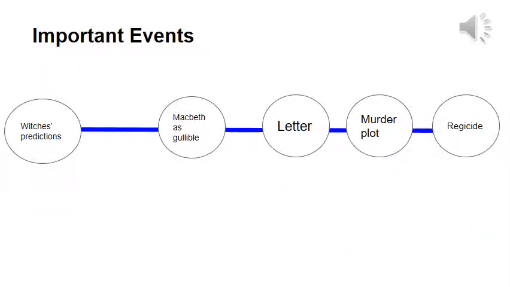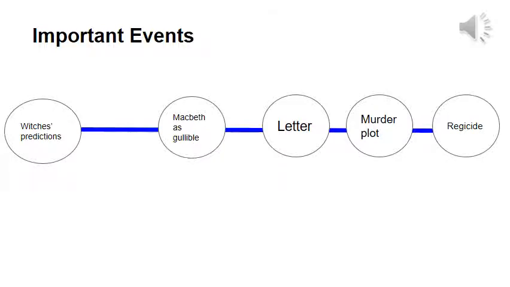So now that we've thought about which events are more important than other events, and you personally have adopted a view on this, you're starting to think about your own interpretation of the plot, we're going to look at how events link from one to another. And as you can see, this image in front of you is taken from the London Underground. So I'd like to imagine that it's the tube map. And each one of these events is like a train station along the journey of the story. Look how they connect together.